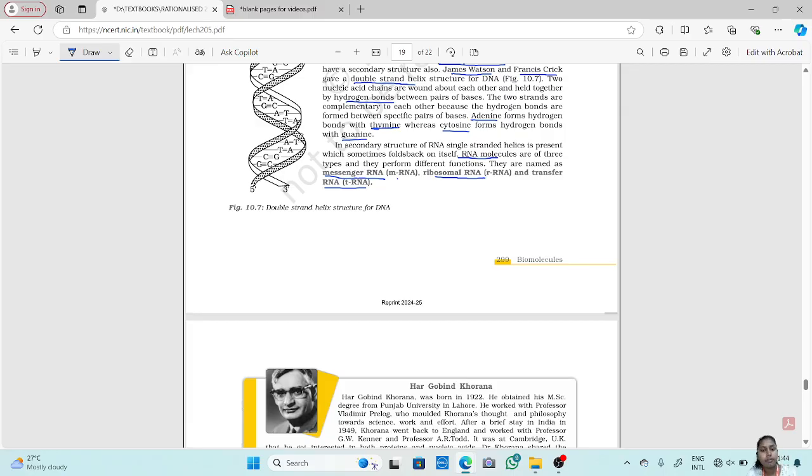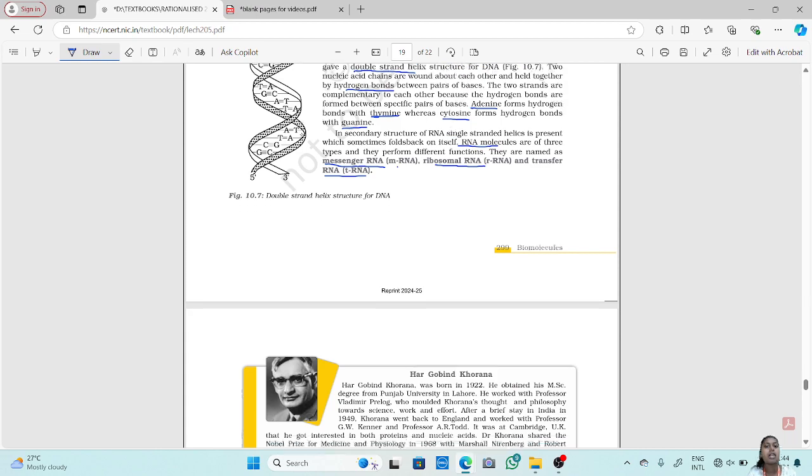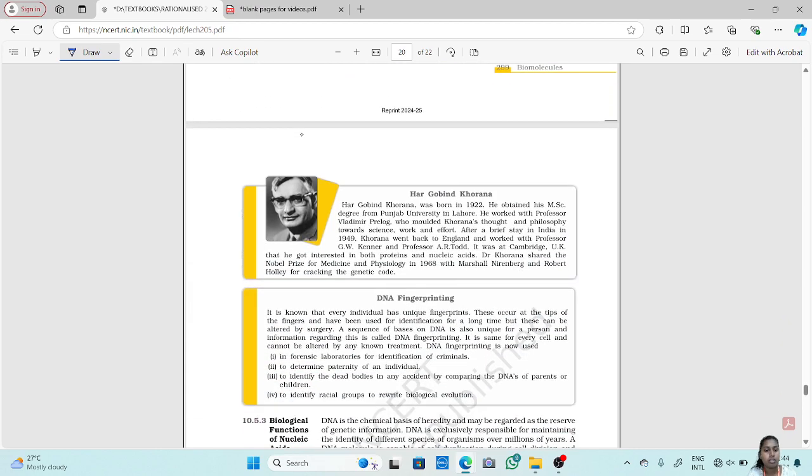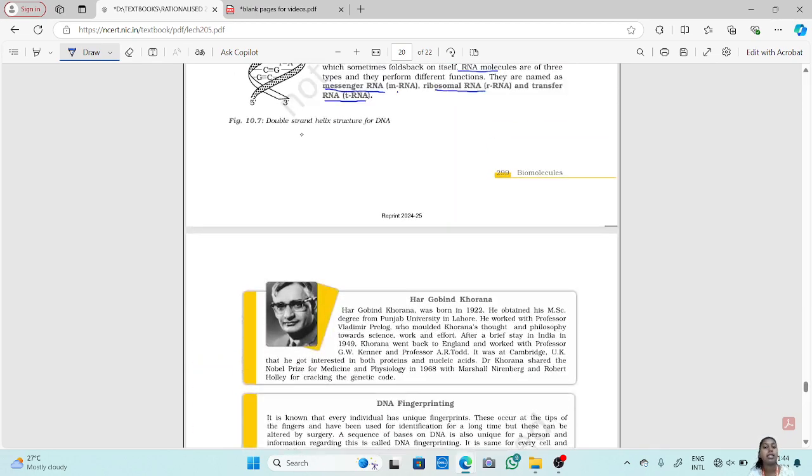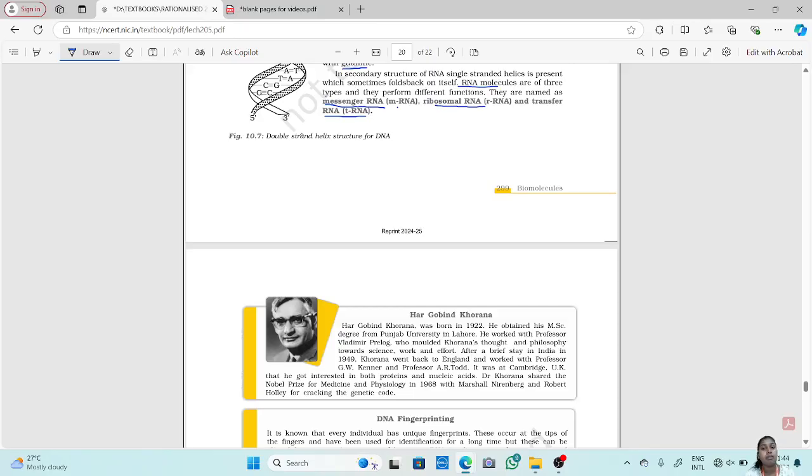I hope all the functions of these molecules are there for you in your biology section. These RNAs are found in transcription, translation and replication, where the synthesis of a protein molecule takes place.